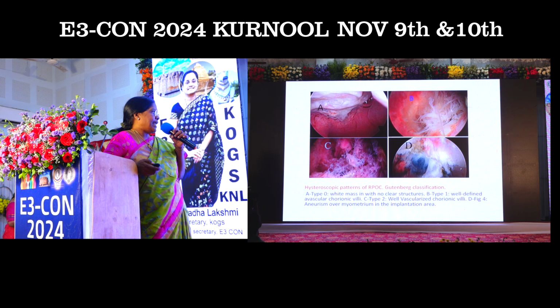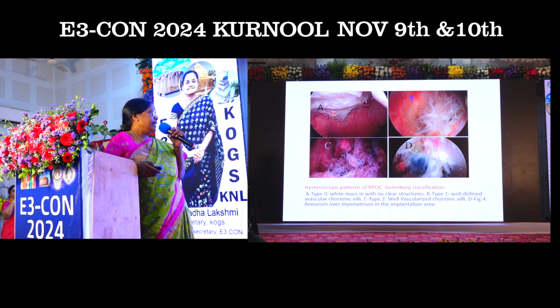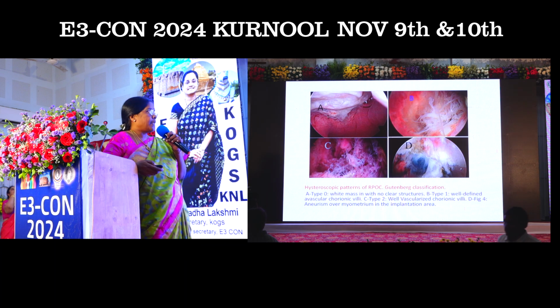This is the Gutenberg classification. In type 0, there is a white mass with no clear structures, and type 1 well-defined avascular chorionic villi, and type 3 well-vascularized chorionic villi, and type 4 aneurysm over the myometrium in the implantation site.